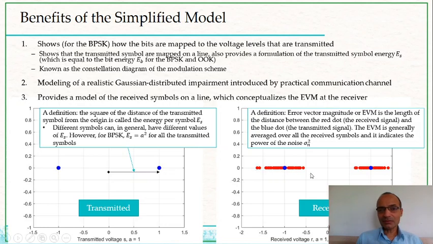And so EVM is a useful concept in the design of a communication system, and this type of constellation diagram at the receiver allows you to understand the definition of EVM. Okay, so moving on.